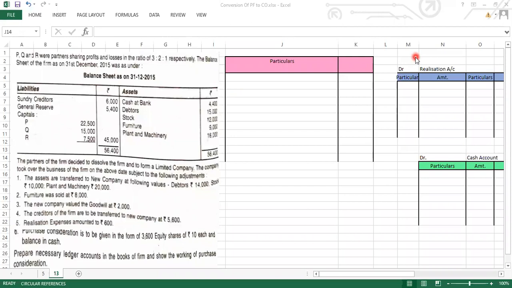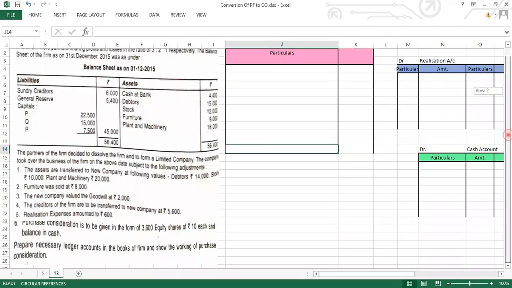Now for that we need to just read the information first. The partners of the firm decided to dissolve the firm and to form a limited company. Now what is the intention of the partners? To dissolve the partnership firm and to start with a limited company. The company took over the business of the firm on the above date subject to the following adjustments. Now the company has taken over the business of the partners, and they have given us certain adjustments for the same.